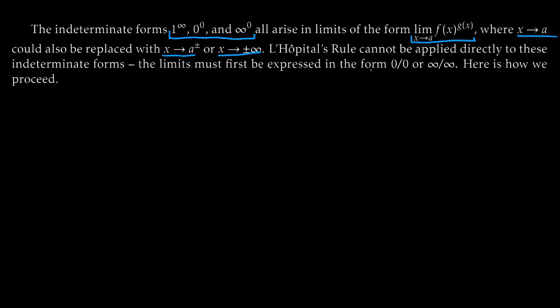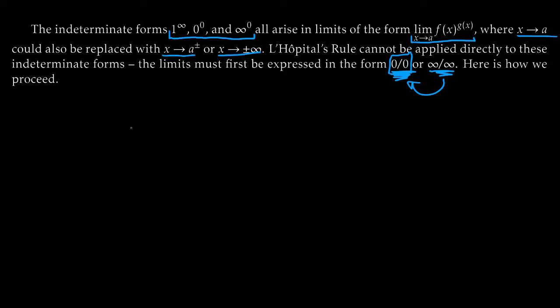But, like before, L'Hopital's rule cannot be directly applied to these indeterminate forms. We have to express them in the 0 over 0 indeterminate form, or if you want, infinity over infinity. But really, infinity over infinity, as we talked about at the very beginning, gives you the 0 over 0 indeterminate form. And so really, it's always still about this 0 over 0 indeterminate.